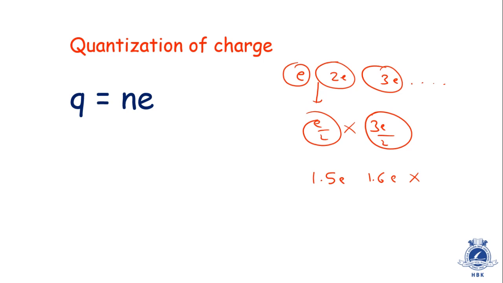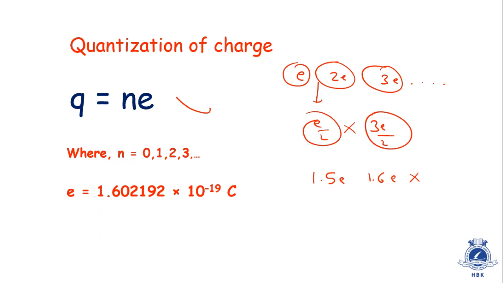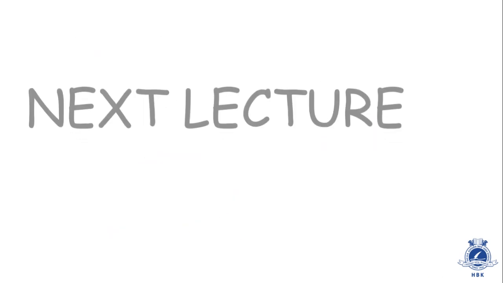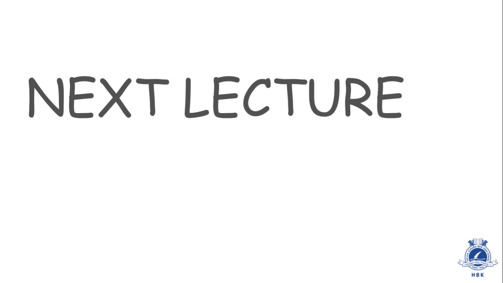So let's see quantization of charge once again. Yes, Q is equal to NE. What is N? N can be 0, 1, 2, 3, and so on. It can never be 1.5, 2.5, or 3.5 or something like that. Remember the value: E is equal to 1.602192 into 10 is to minus 19 coulomb. In examination, for numericals, you have to write 1.6 into 10 is to minus 19 coulomb. So these were the first 3 theories of our textbook.